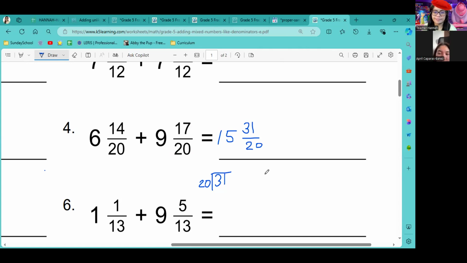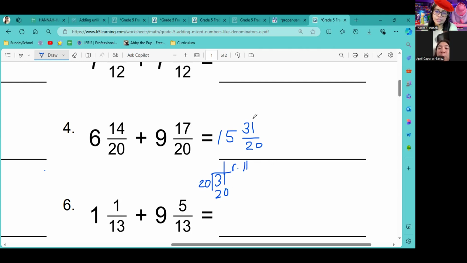31 divided by 20 is 1, remainder 11. Okay.